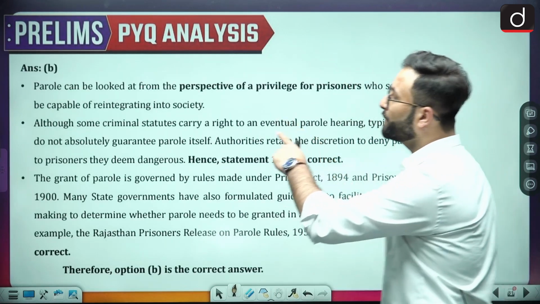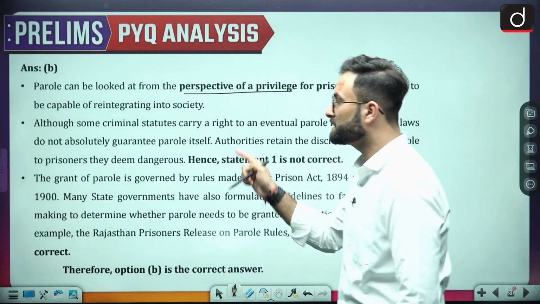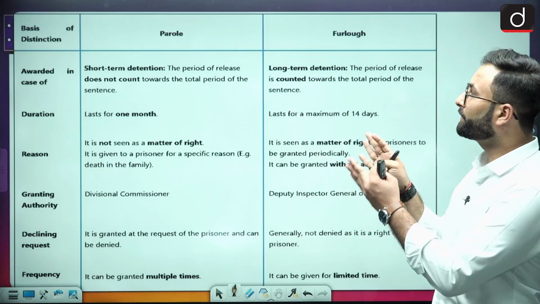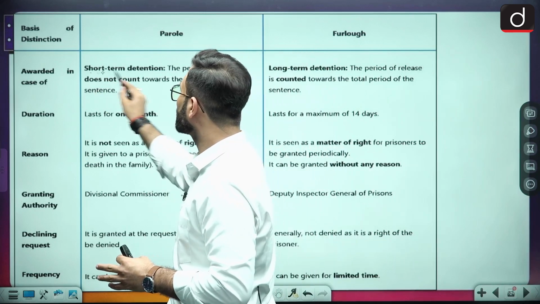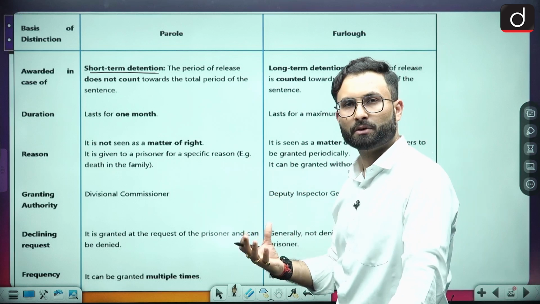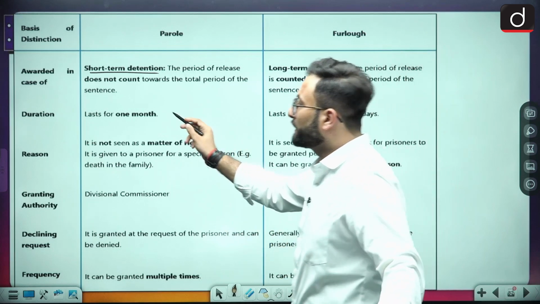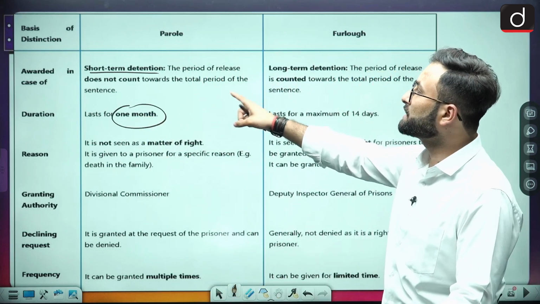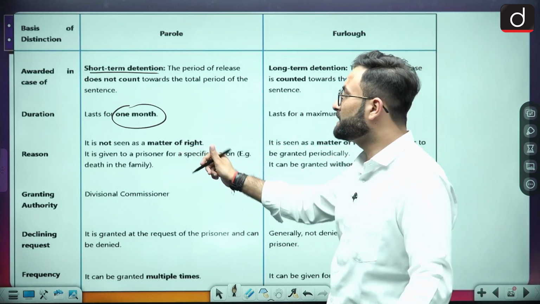Here you can say parole can be looked at from the perspective of a privilege and not a right. Other than that, in this particular table, they have talked about the difference between furlough and parole. Since we are talking about parole over here, it is a short-term release. When we talk about a person who wants parole, that means he will be out for a short term. It can last for a duration of 1 month. The period of release does not count towards the total period of the sentence, and it is not seen as a matter of right.